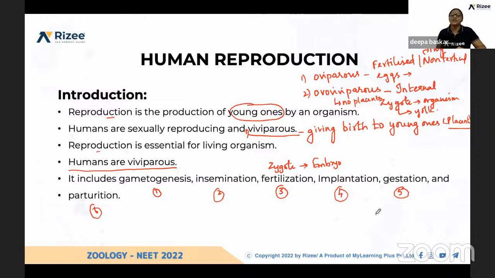And next is gestation. Each species has its own gestation period, the development of the zygote into an entire organism. In human beings, it is 9 months. In elephants, it is 22 months. In dogs and cats, it is almost 67 days. So this is gestation. And parturition is the release of the matured fetus. That is called parturition. These are the events which happen in a sequential manner in human reproduction.